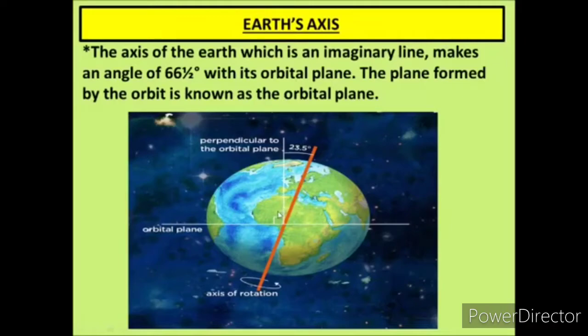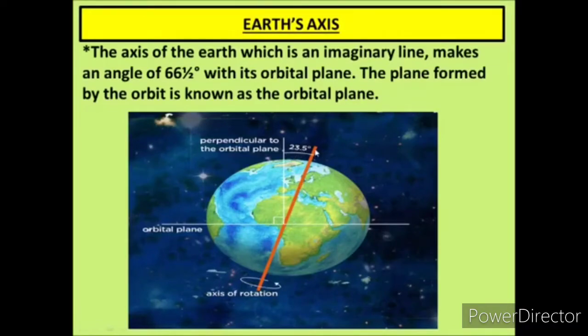and this white color line in the middle of the earth's surface in this figure is the orbital plane, and this red color line is the axis of rotation. This is the imaginary line or axis, and on this orbital plane a 66.5 degree angle is made, and this white colored line in the middle is termed as the orbital plane.